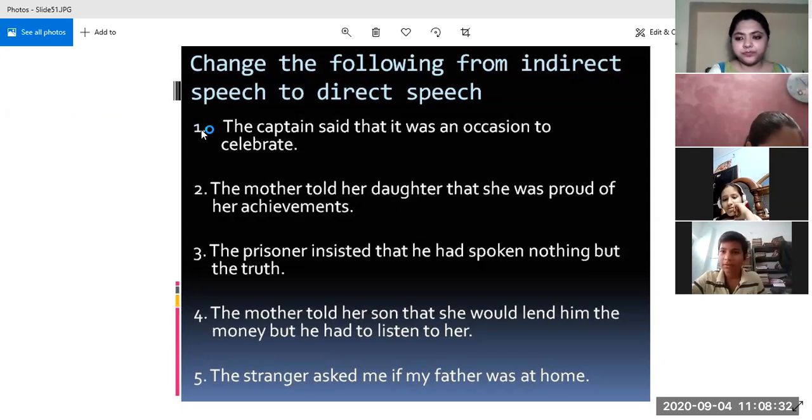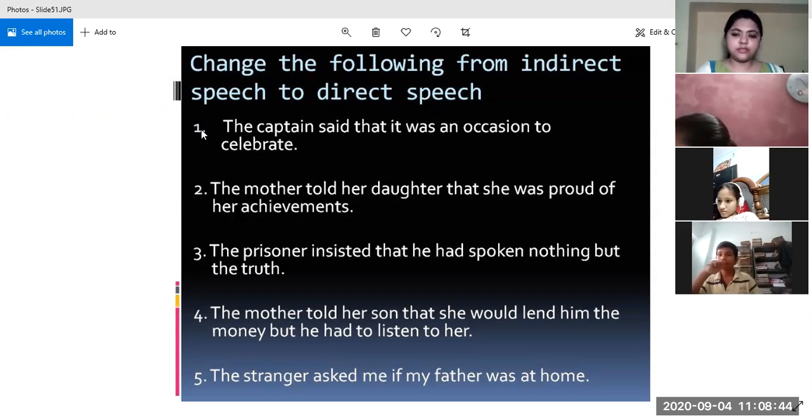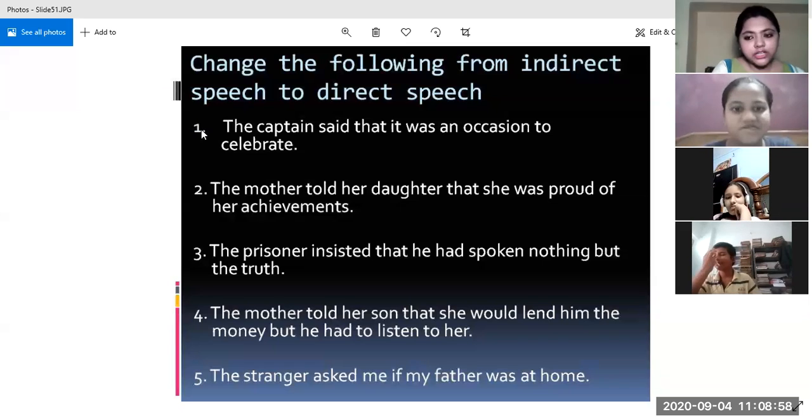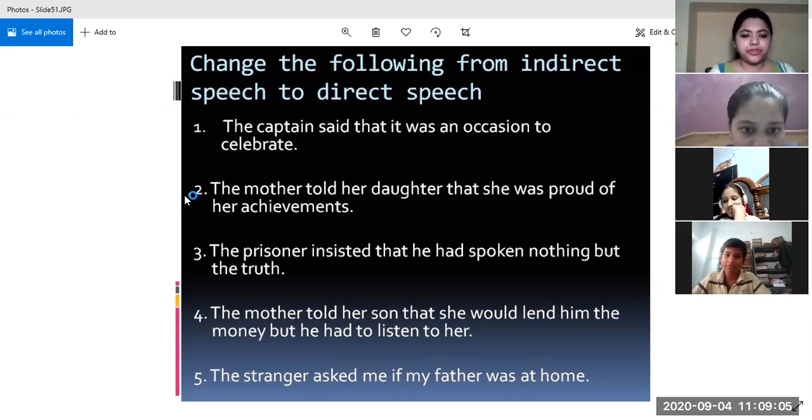Okay, Tanishka, let us see if you can give the correct answer. The mother said to her son, comma, double inverted commas open. I will lend you the money, but you have to listen to me. Full stop, double inverted commas close. Excellent. Very good. Okay, Abhineet, here you were mistaken. You missed out the conversion of pronouns, so that also you have to pay attention to. Otherwise, well tried, Abhineet, and very good, Tanishka.